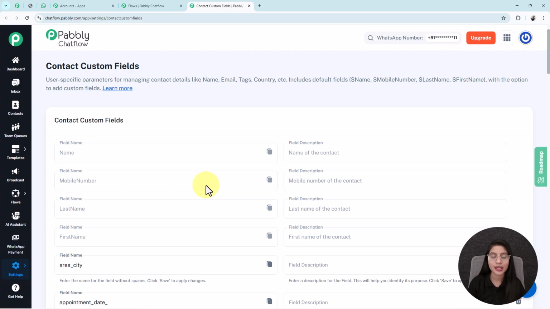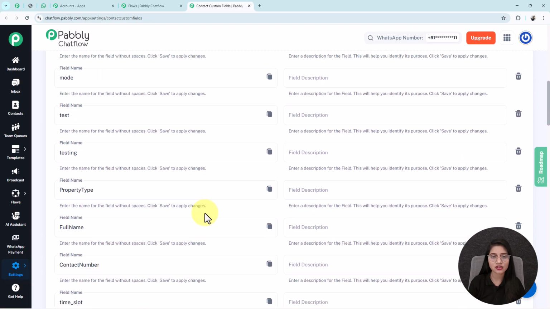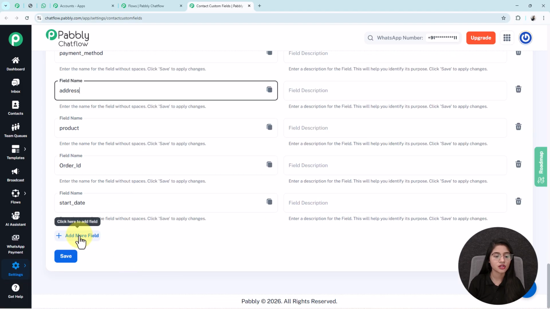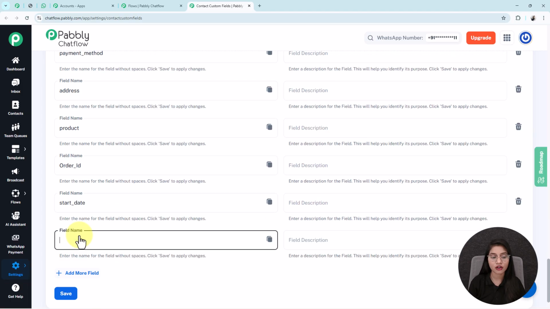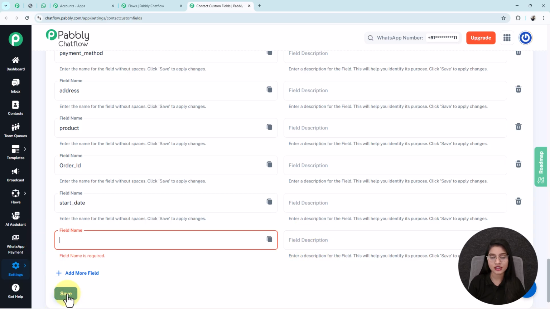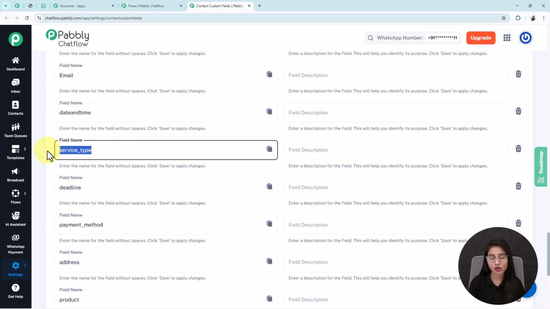See, this is the page where you can create multiple types of contact custom fields for your different types of users. These are user specific parameters for managing contact details like name, emails, tags, countries, etc. When you scroll down, you will see an option named Plus Add More Field. When you click on it, it will provide a field name box where you have to enter the field name, and also write the description in the field description box. After that, you just have to click on the save button. As I already created one contact custom field named service type, I am not creating more. Now we will go back to our flow.